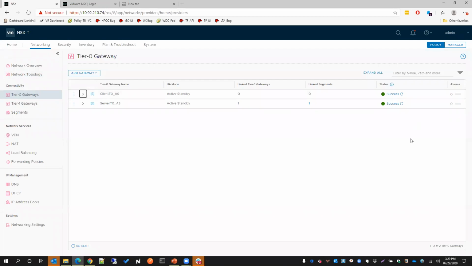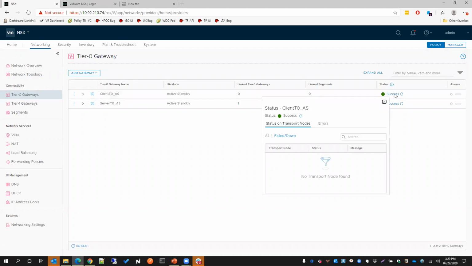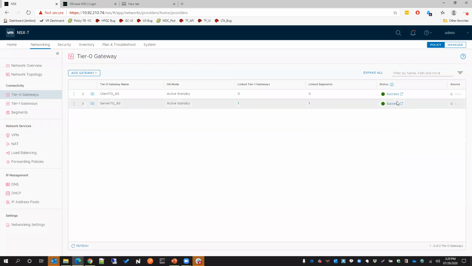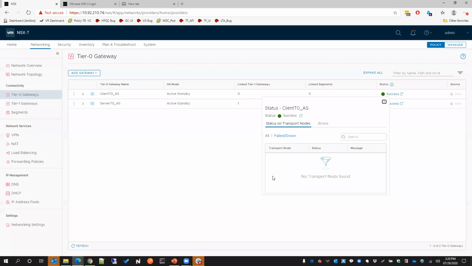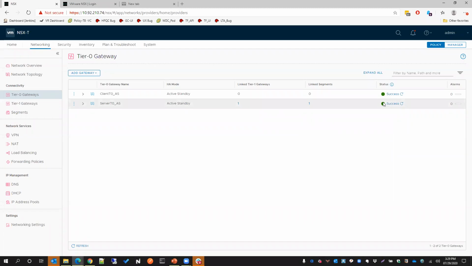Like I mentioned, everything you initially configure is an intent. So this shows you once the configuration is pushed and everything is fine, it gets realized down to the data path, and you see success here. If for some reason the configuration is not pushed, the configuration is saved in NSX Manager, and you will just see an alarm here that it has failed. Then you can find out the reason for that error, go and fix that problem and come back here, and you'll see that the status will change to in progress, or you will see success that the configuration has been pushed down.